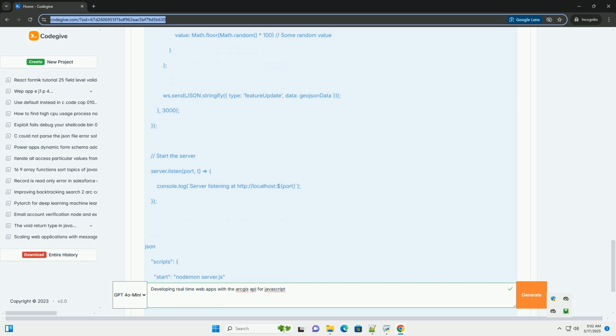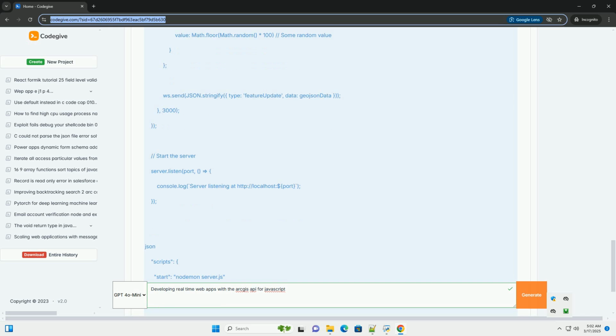8. Handling multiple features and optimizing performance. The above examples update only a single feature. For a real-world application with many features, you'll need to optimize performance. 1. Use feature IDs. Assign a unique ID to each feature. When the server sends an update, include the feature ID. On the client, you can then update only the specific graphic with that ID, rather than clearing and re-adding all graphics. 2. Spatial indexing. For large datasets, if you have a very large number of features, consider using spatial indexing